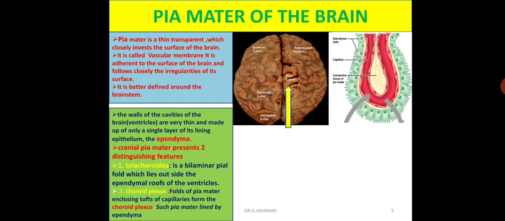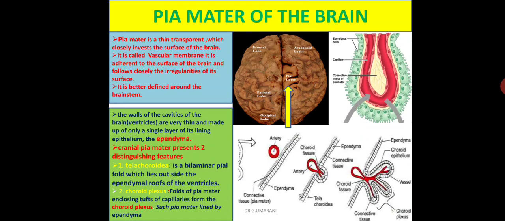When the double fold of pia mater, the tela choroidea, is formed, it is enclosed by a tuft of capillaries, and thus forms the choroid plexus. This choroid plexus helps in production of the CSF. This is the characteristic feature of cerebral pia in the ventricles of the brain. So this is about the pia mater of the brain. These are the three meningeal layers of the brain.